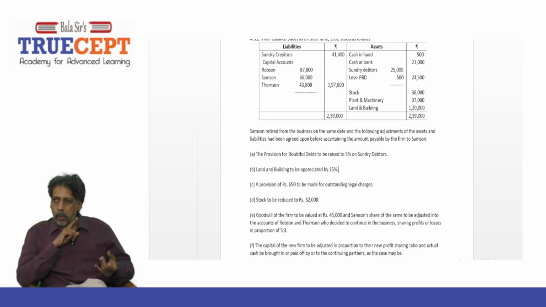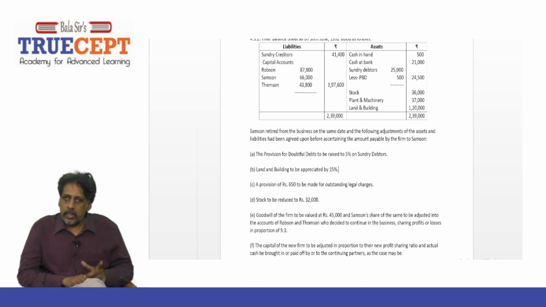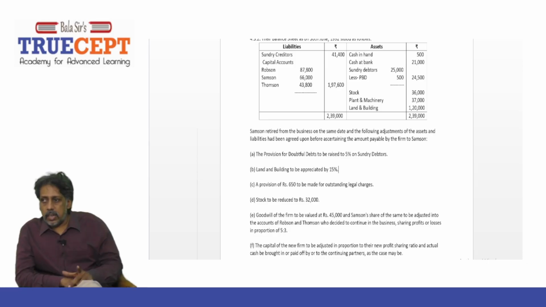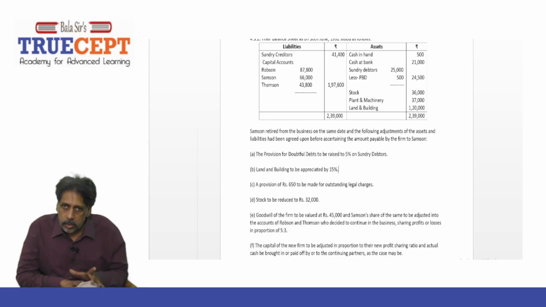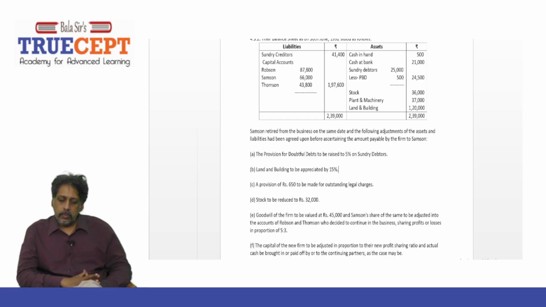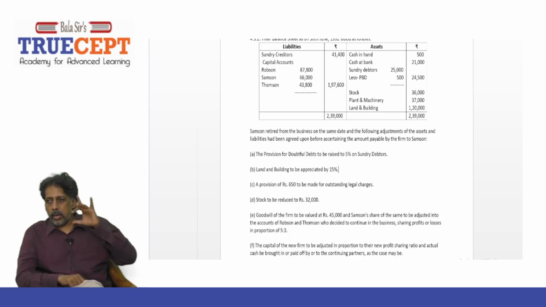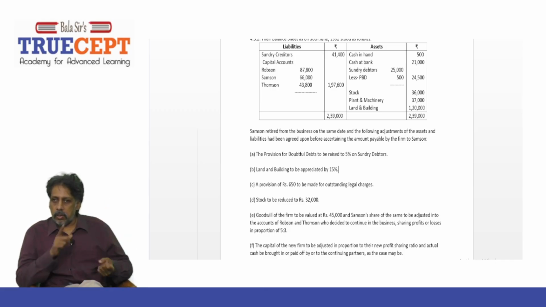But the provision already in the books is 500. That means you are supposed to increase the provision by rupees 750, and that increase will be accounted in your revaluation account, right? Next, land and building to be appreciated by 15%. Now, what is the land and building given on the balance sheet? Rupees 1,20,000. And this has to be increased by 15%. So 1,20,000 into 15 by 100 works out to rupees 18,000 increase. Again, this increase will go through the revaluation account.